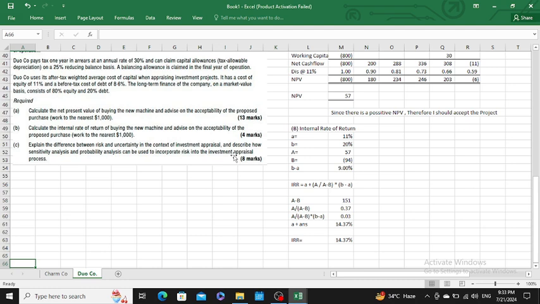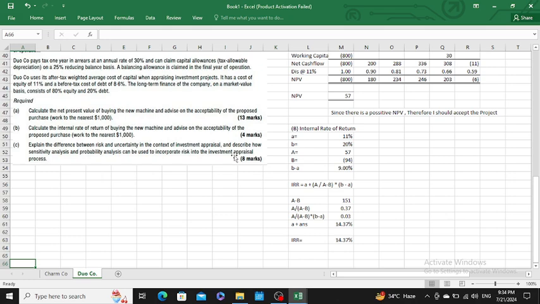Okay, sir. If I would tell you what you mean by sensitivity analysis: sensitivity analysis means how much adverse change in your variable would make your NPV zero. How many negative changes in your variables will make your net present value zero. That is what is meant by sensitivity analysis.